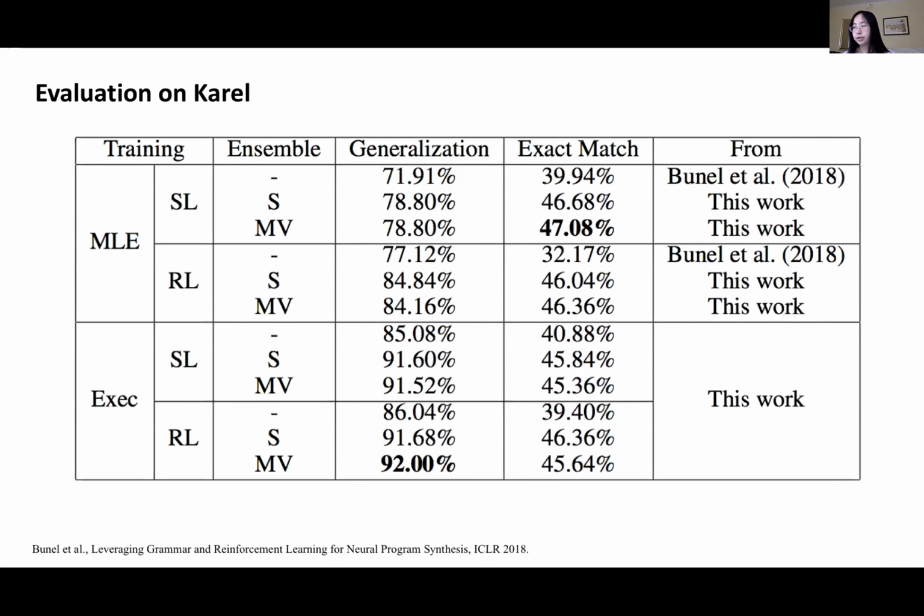So we evaluate two metrics. One is exact match, which means that the prediction is exactly the same as the ground truth. Another is generalization, which means that we consider a prediction to be correct if the program gives the correct outputs on both the input-output examples and the held-out test sample. We observe that each of our proposed techniques by itself significantly boosts the performance over previous work, regardless of whether the model is trained with supervised learning or reinforcement learning. In particular, by combining both execution-guided synthesis and ensemble techniques, we improve the generalization accuracy from 77% to 92%. This is a 15% performance gain.